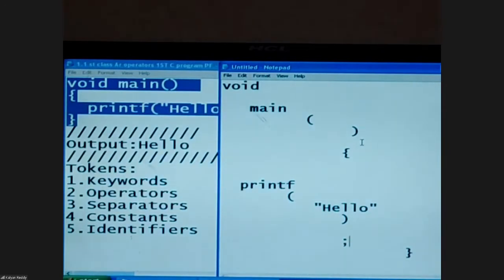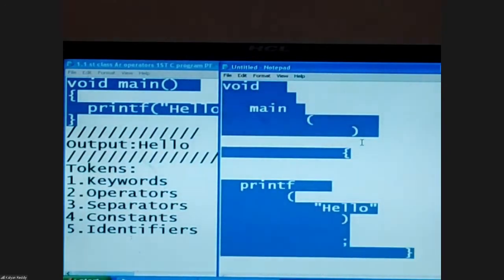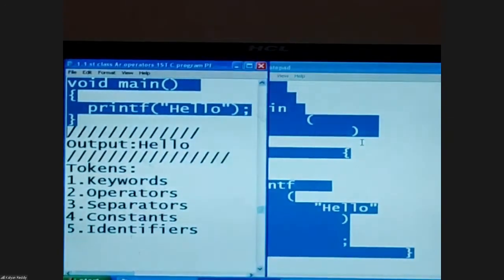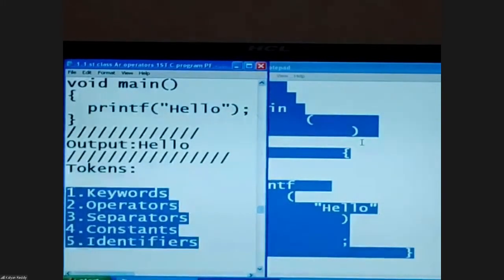Very, very important point and very silly point. Any program's independent units are called tokens. Tokens are a group of keywords, operators, separators, constants, and identifiers. And we can't split a token. Between every token, we can go for a number of spaces, tabs, and lines according to our comfort, and we need to follow case sensitivity.